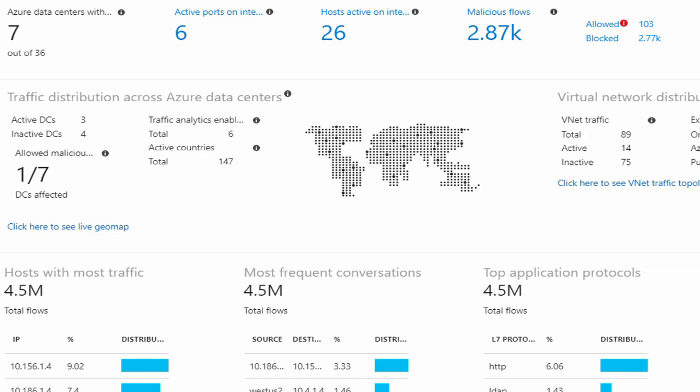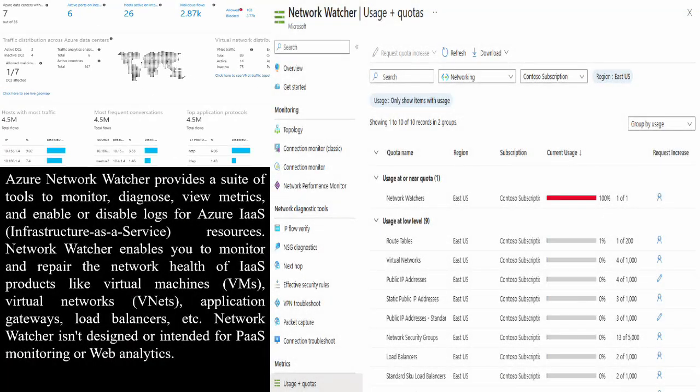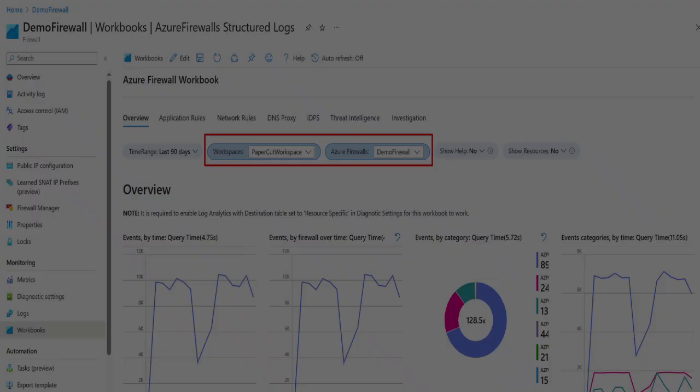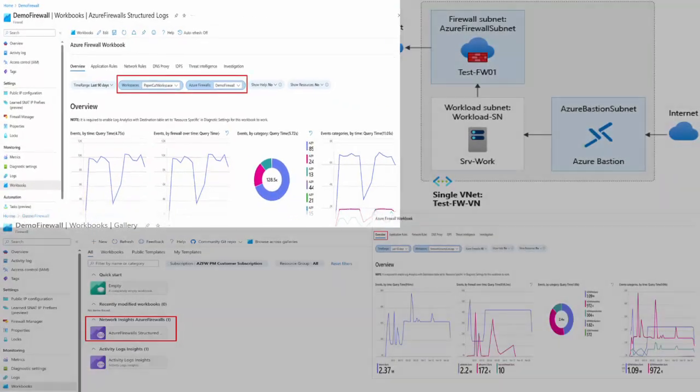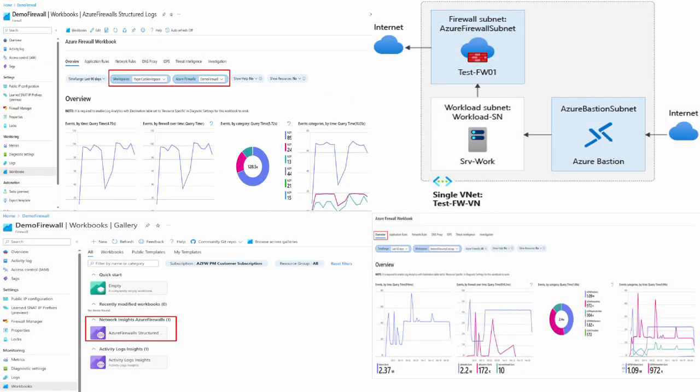It gives you visibility into infrastructure resources such as virtual machines, virtual networks, application gateways, and load balancers. With Network Watcher, you can view real-time metrics, capture network traffic, and analyze logs to quickly identify and resolve issues. For example, if a virtual machine cannot connect to the internet, or if traffic is being blocked at a gateway, Network Watcher provides the data you need to pinpoint the problem.